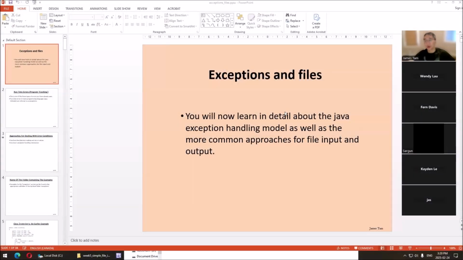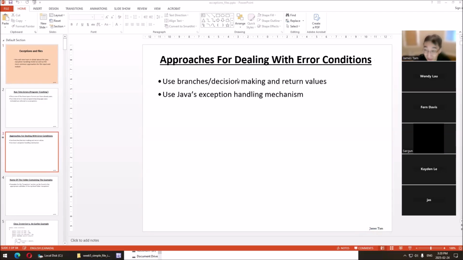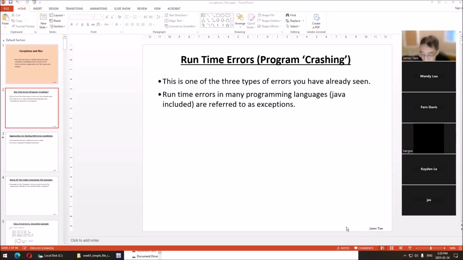Now I flipped the order because, you can see, in order to learn file IO you have to know exceptions. He did it the other way around, so I had to do it. But in this case, I said, heck with it, I'll talk about exceptions first. Properly, you really should know exceptions in order, because it's far more complicated with files in Java than it is with Python, but it's far more powerful. Consequently, you really have to understand exceptions and actually even inheritance. But c'est la vie, we won't talk about inheritance for a while.